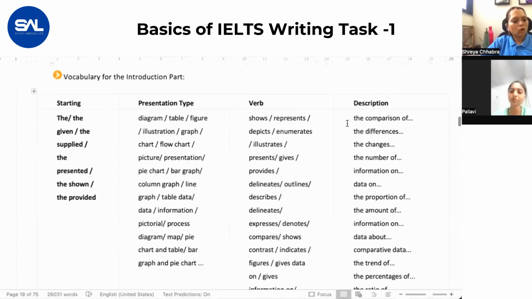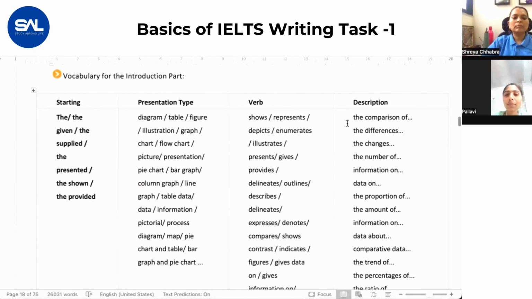Yes, ma'am. Okay. Next is, if you see, come to this page, vocabulary for introduction part.